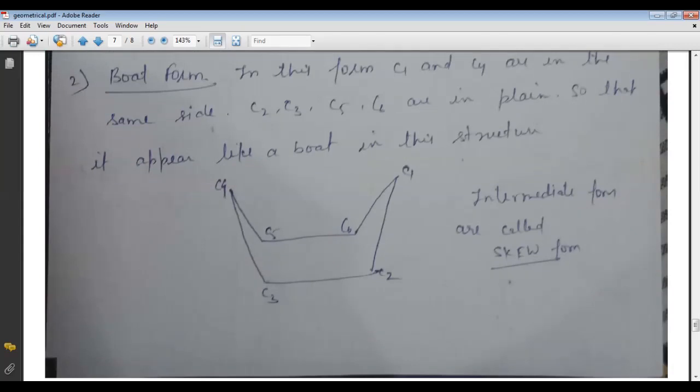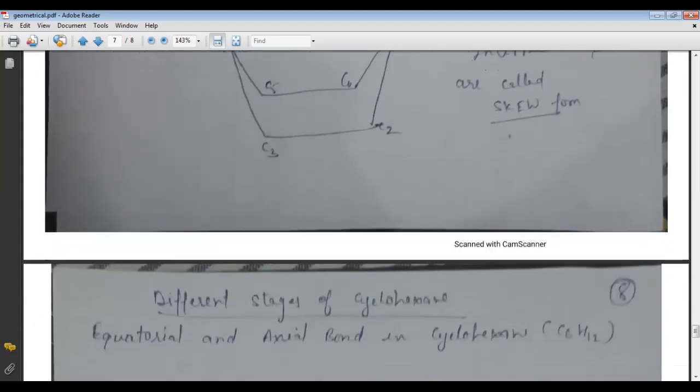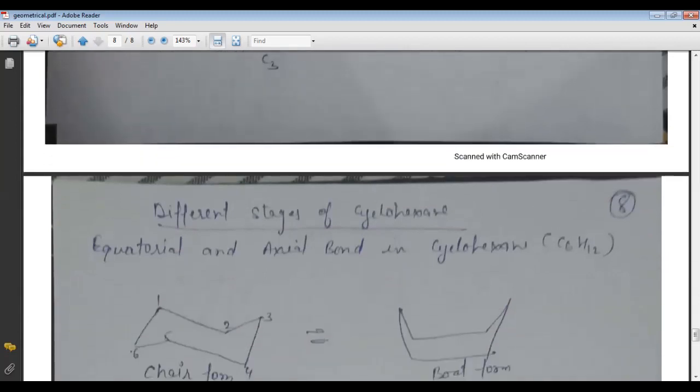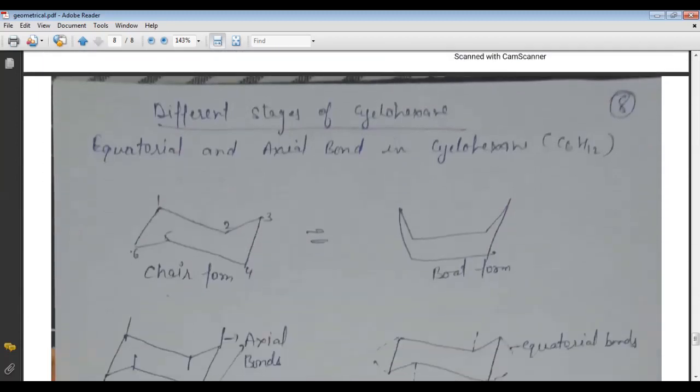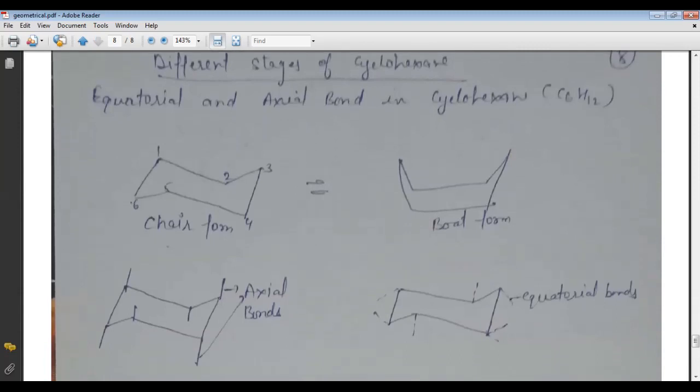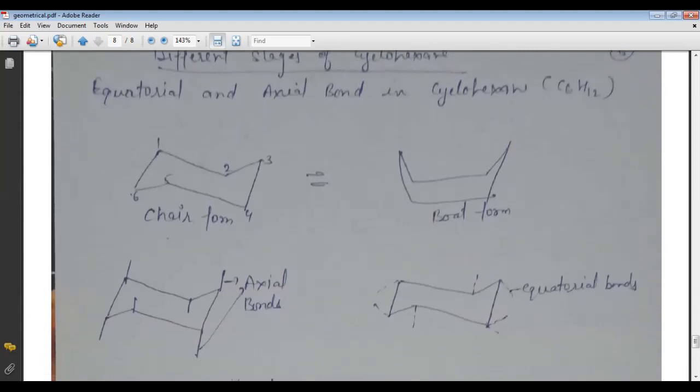And the intermediate forms, formed between the eclipse and the staggered forms, are called the skew form also. Now, the different stages of cyclohexane. As we see, this is the cyclohexane structure. First is the chair form, and the second structure is called the boat form.